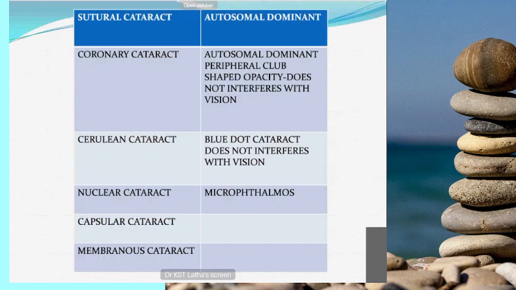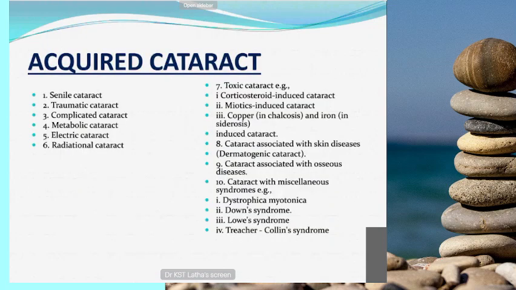Other cataract types are sutural cataract, which usually follows the Y-shaped sutures anteriorly and posteriorly. And the coronary cataract surrounds the nucleus of the lens. It covers the nucleus and resembles a corona, so that's why it's called coronary cataract. Then nuclear cataract, capsular, anterior capsular, and subcapsular, anterior and posterior subcapsular, then membranous. These are all types of congenital cataract.